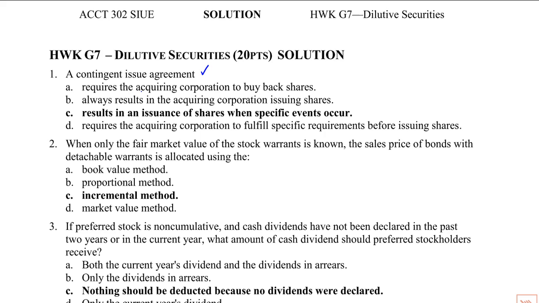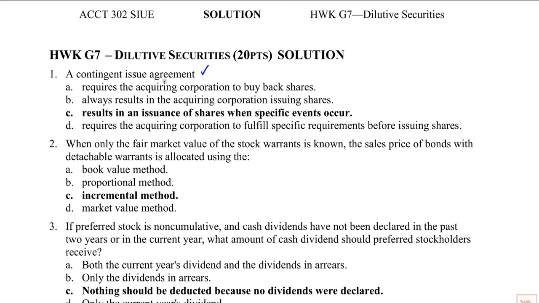So they may say something like, well, if you hit a certain net income target or a certain revenue target or a certain percent of market target, whatever it may be, then after the acquisition, more shares will be issued to the company that was bought out. So it's a contingent issue of common shares based upon hitting certain future targets.